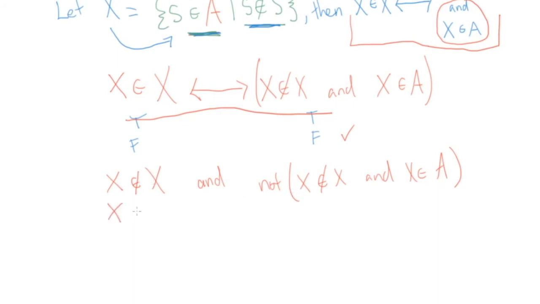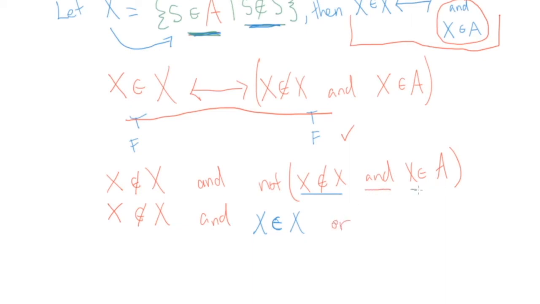So let's keep the left side of the conjunction intact. So x is not in x, and we didn't do anything to that side. But now we're going to apply De Morgan's rule to this side. So you'll notice that we've got the negation of a conjunction, and De Morgan's rule tells us that the negation of a conjunction is equivalent to the disjunction of the negations. Okay, so we want first the negation of this expression here. So x is not in x, so the negation of that is x is in x. And then in De Morgan's rule, the and changes to an or.